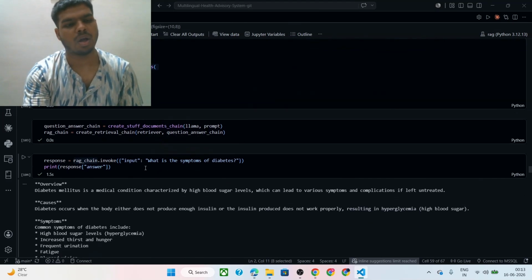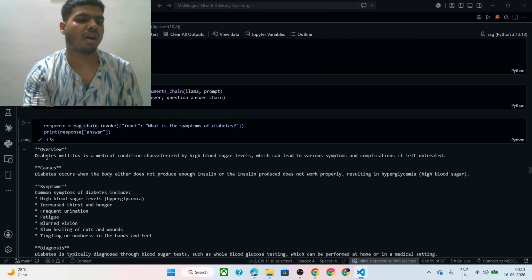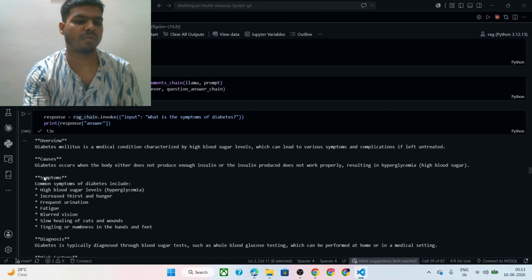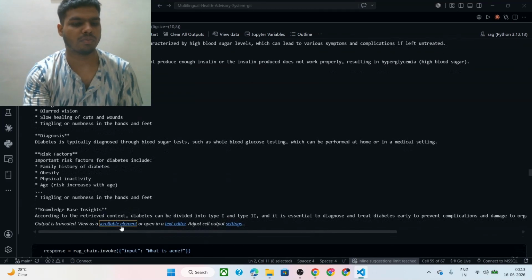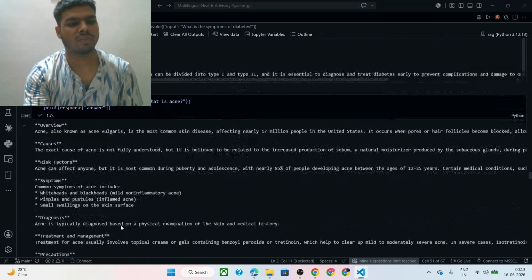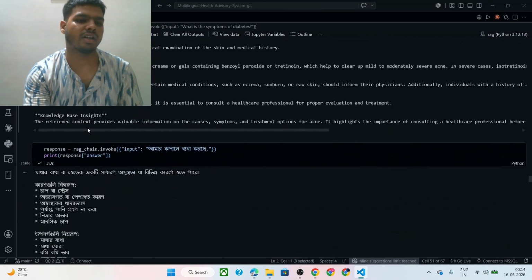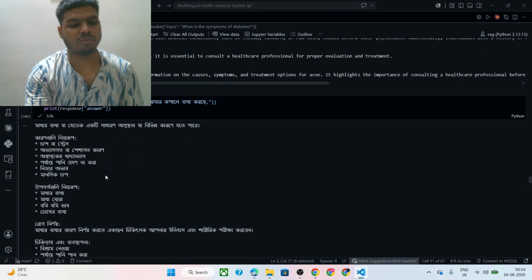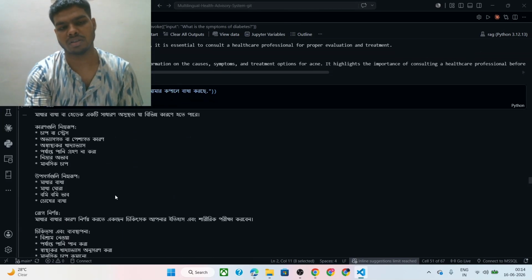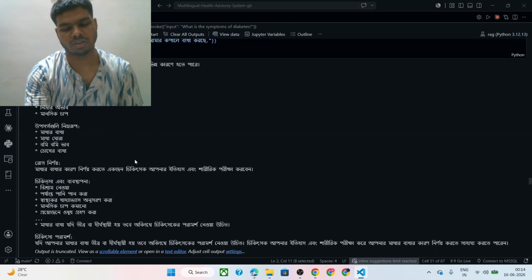I have tested this with a simple query of symptoms of diabetes. It has followed the structure of the prompt: overview, cause, symptoms, diagnostic, risk factor, and many more. Then we have tested this on another query. It has worked fine. Then we have tested our multilingual system. We have used the Bengali language for this query, and it has converted the data and proceeded in the structured way.